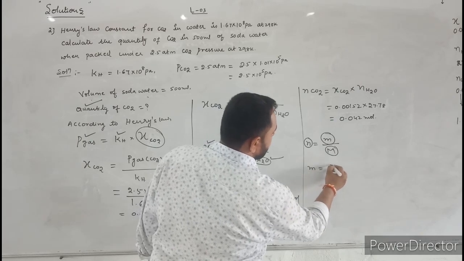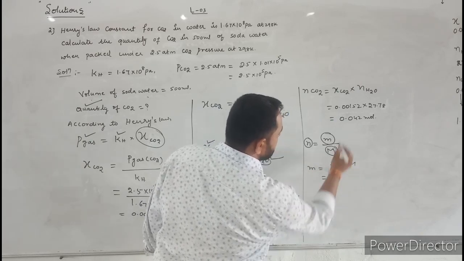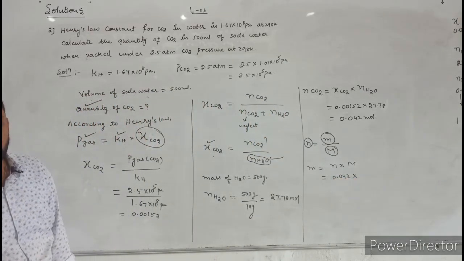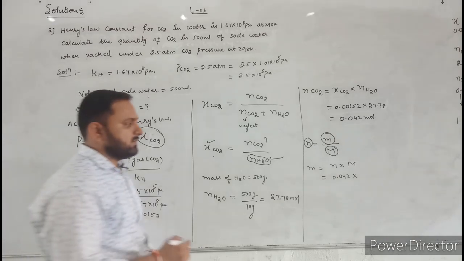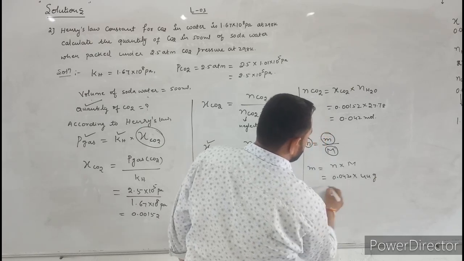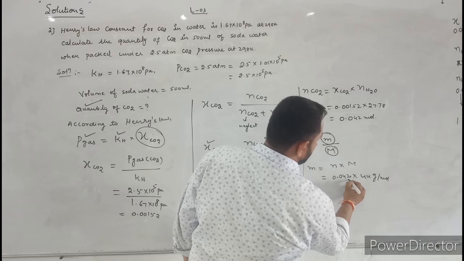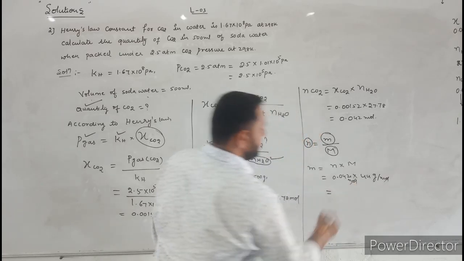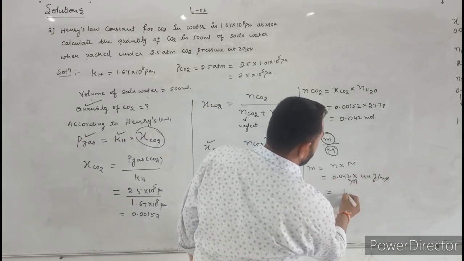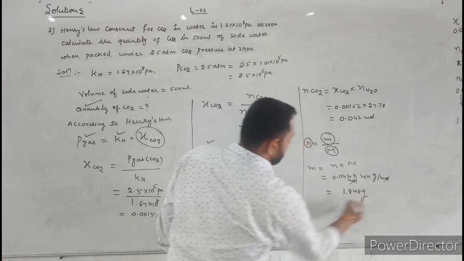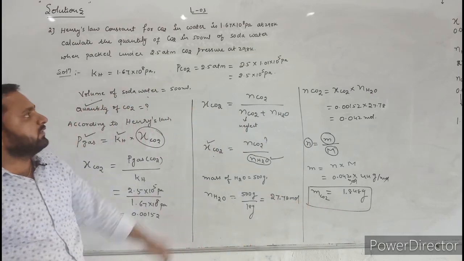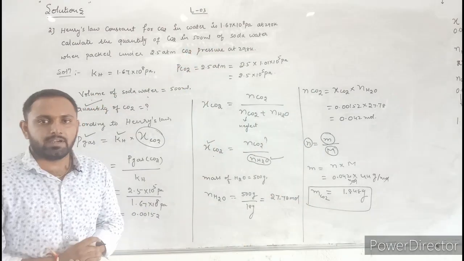M is equal to n into M. Here n means what? 0.042 into molecular mass. M means what? Molecular mass of carbon dioxide. What is the molecular mass of carbon dioxide? 44 gram per mole. Here mole gets cancelled. Then finally we will get in grams. Just you multiply these two, we will get nearly 1.848 gram. This is the quantity of carbon dioxide present in the 500 ml of soda water. We will continue in next class. Thank you.